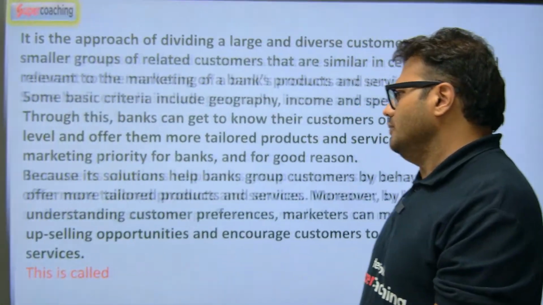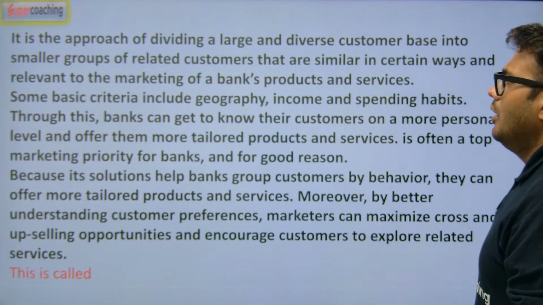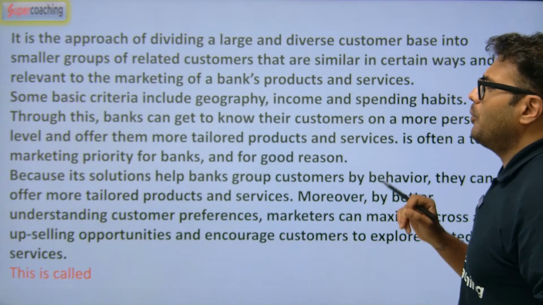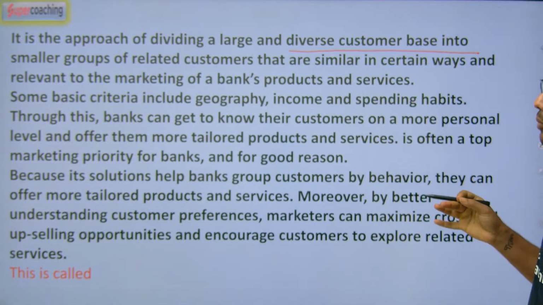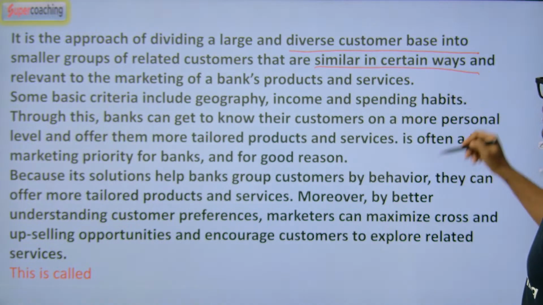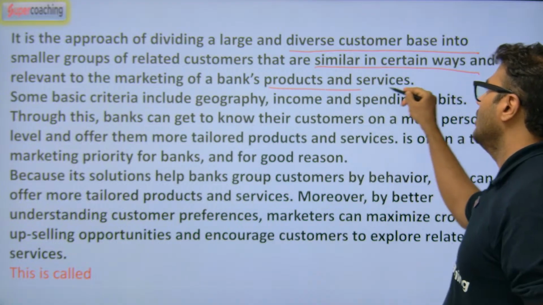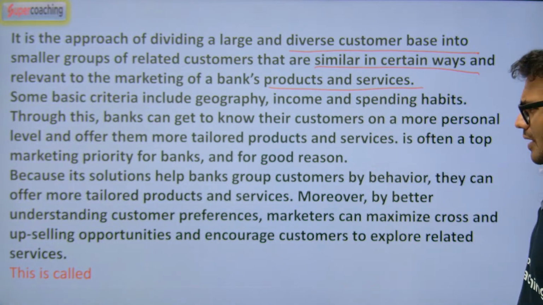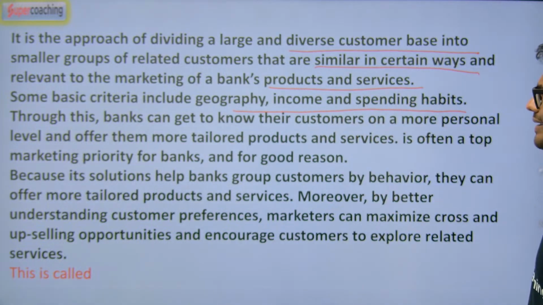I'll go to the next question. The next question is a case study based question. It is the approach of dividing a large and diverse customer base into smaller groups of related customers that are similar in certain ways and relevant to marketing of banks' products and services. Now, some basic criteria include geography, income and spending habits.